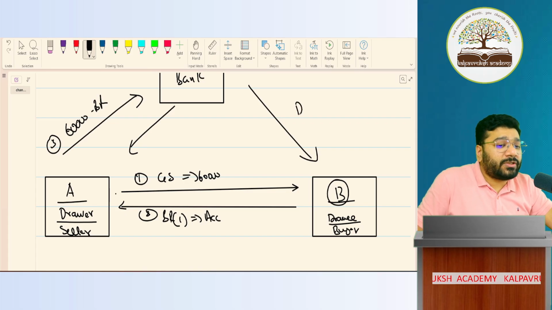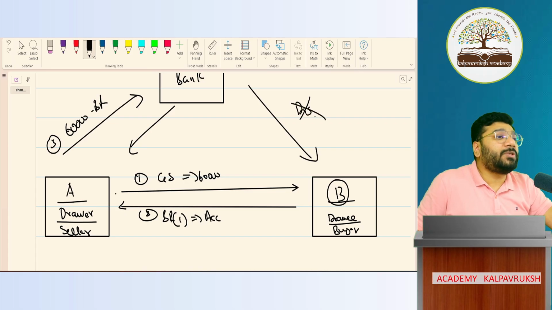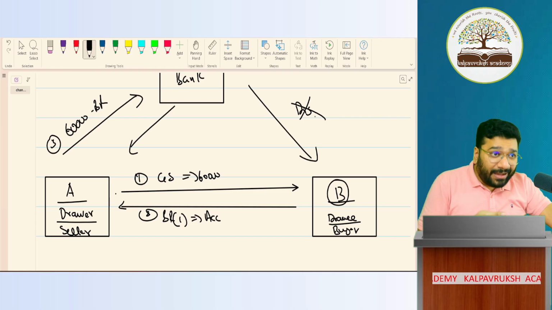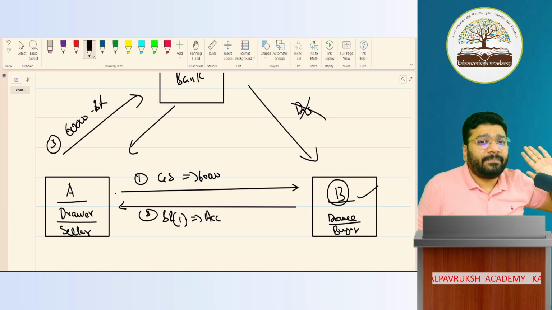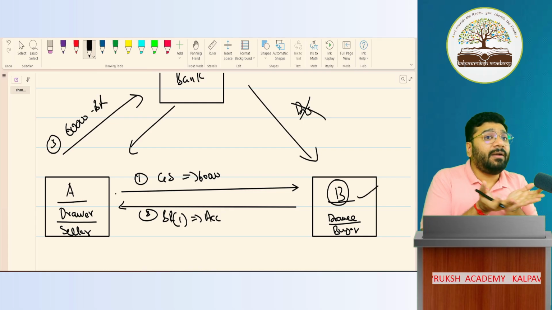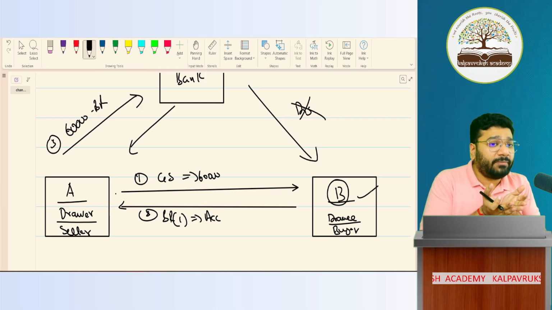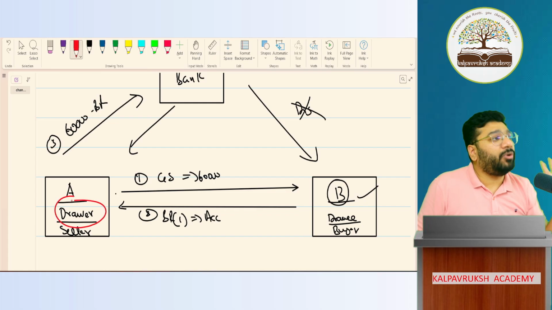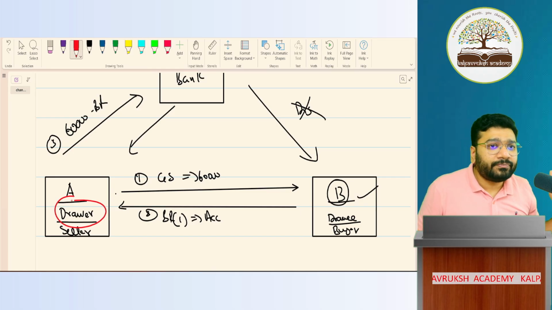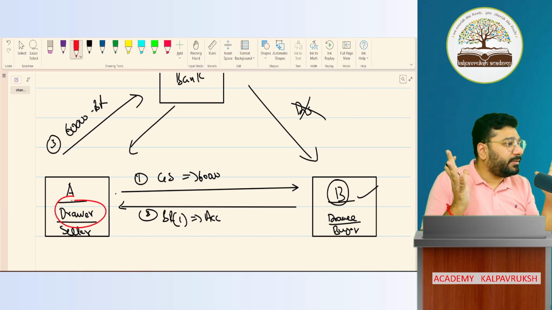So here there is no case of dishonorment. Dishonorment means what? Banker is going and presenting the bill, but B says, get lost, I'll not pay the money. That is dishonorment. But here everything happened with mutual consent of drawer and drawing. So here the responsibility of the drawer is to inform bank that bank, on the maturity date, please don't give the bill to him. Give it back to me. I'll pay the money to you. Are you understanding the situation, how it is happening? Are you able to understand?